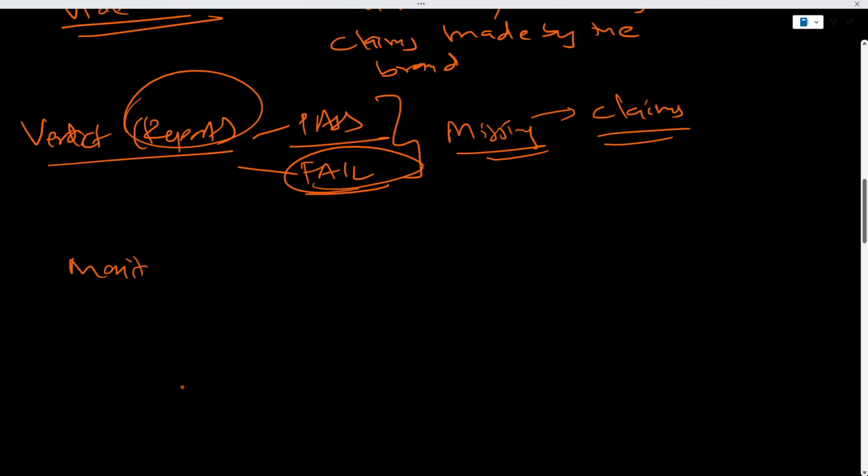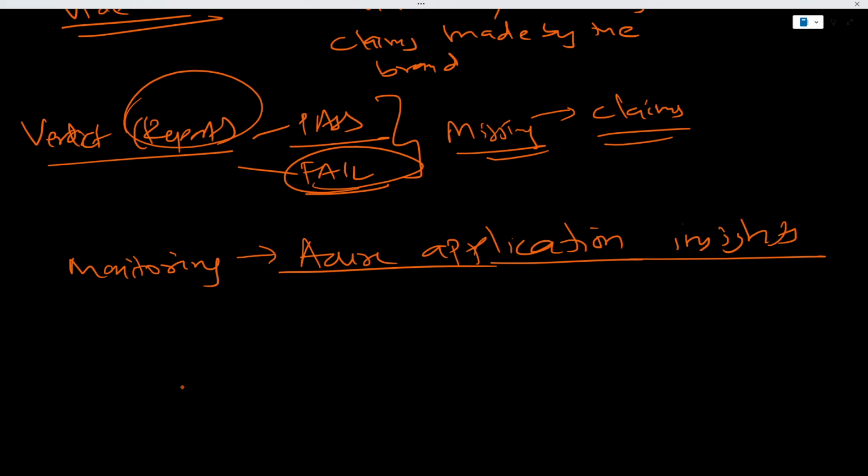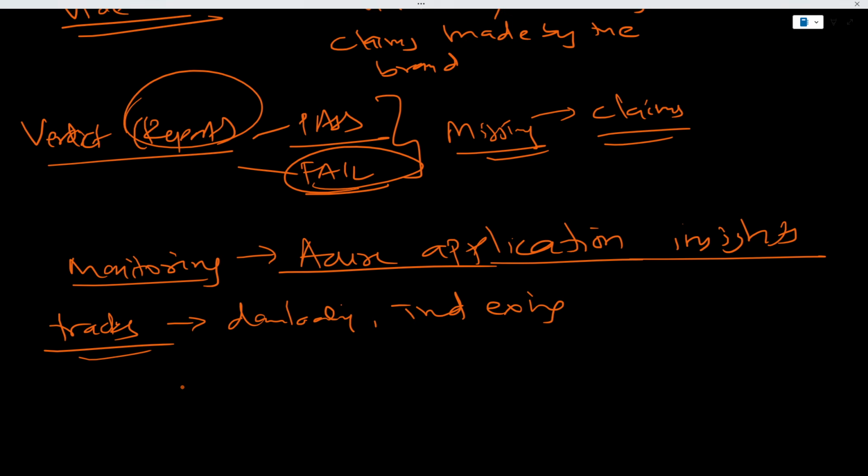We're also going to perform monitoring. For monitoring purposes, we are going to use something called Azure Application Insights. You can just Google it. It closely monitors and observes the project, and it tracks every step in the project. It tracks downloading, indexing, searching, and reasoning. So if anything crashes, we can see exactly what went wrong.